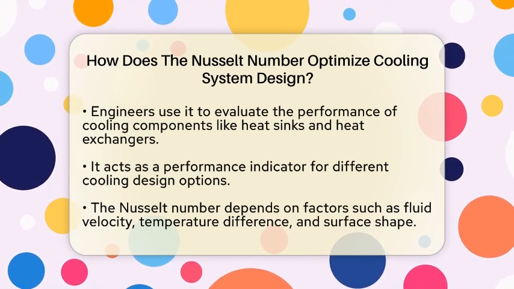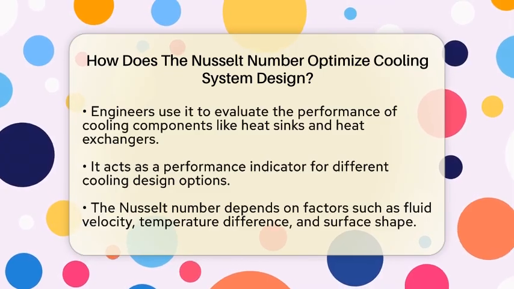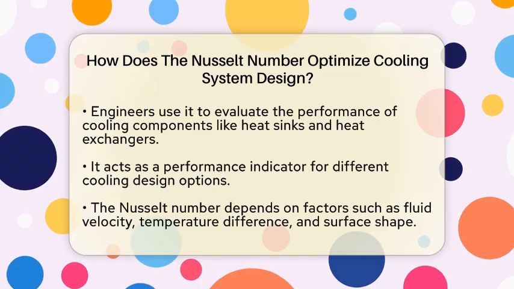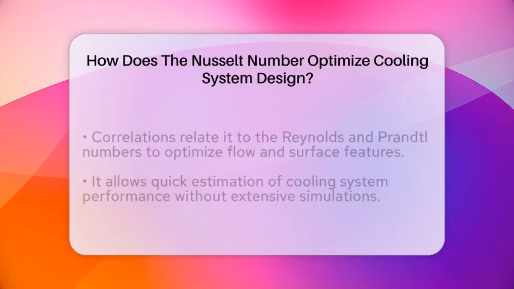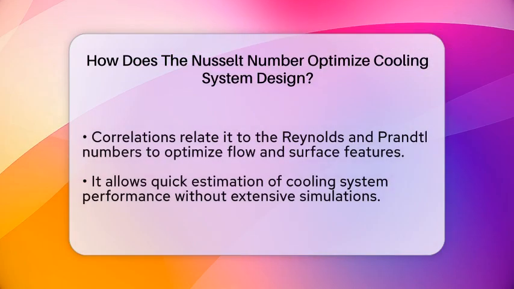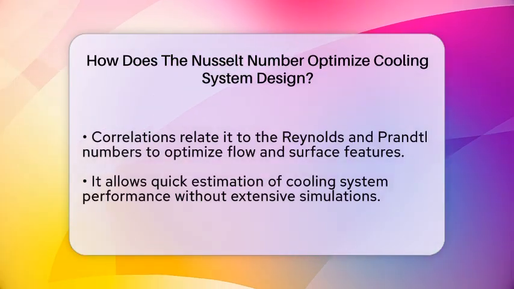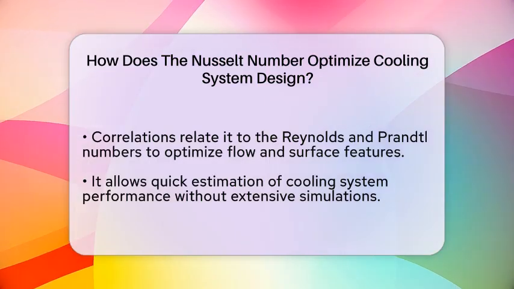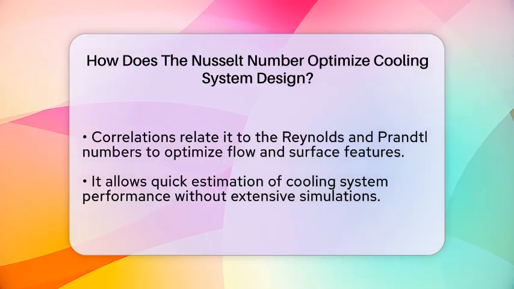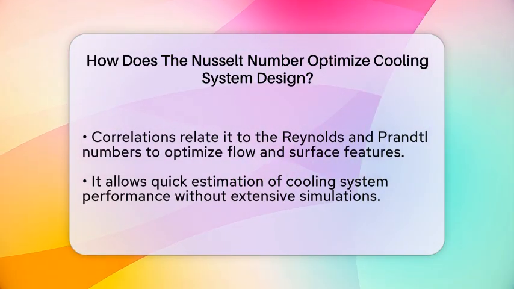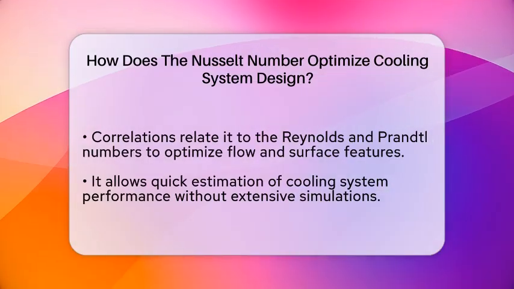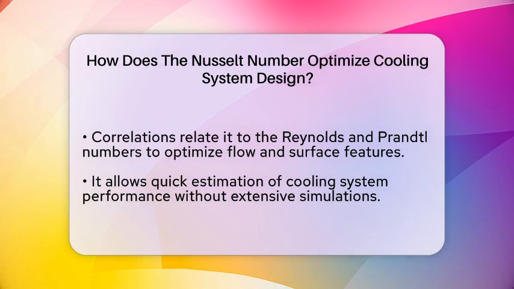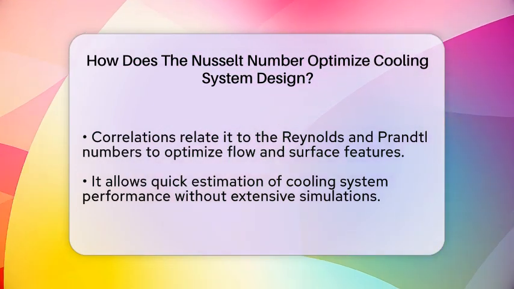The Nusselt number also depends on other factors like fluid velocity, temperature difference, and surface geometry. Engineers use correlations that relate the Nusselt number to the Reynolds number, which measures flow speed, and the Prandtl number, which describes fluid properties. These relationships help optimize flow channels and surface features to boost heat transfer without creating too much pressure loss. During the design process, the Nusselt number allows quick estimations of how a cooling system will perform.